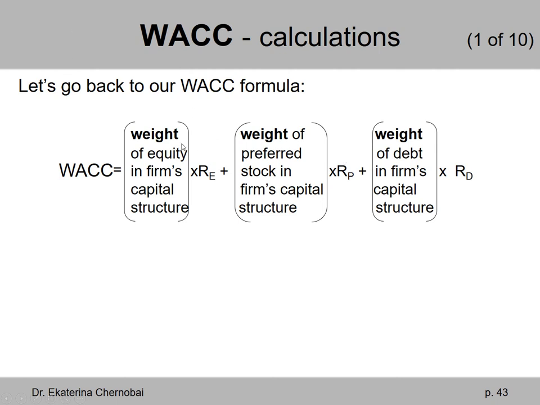Okay, let's go back to our weighted average cost of capital formula. We know where the weights are coming from. We know from even earlier slides how to find the cost of equity RE, the cost of preferred stock RP, and the cost of debt RD. Turns out that RD is the so-called pre-tax cost of debt.